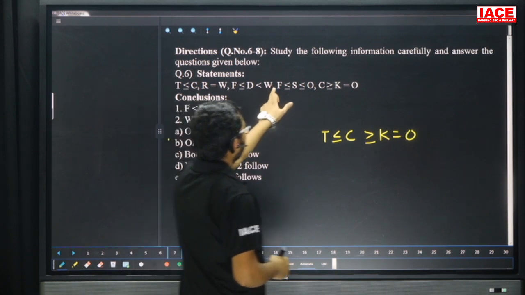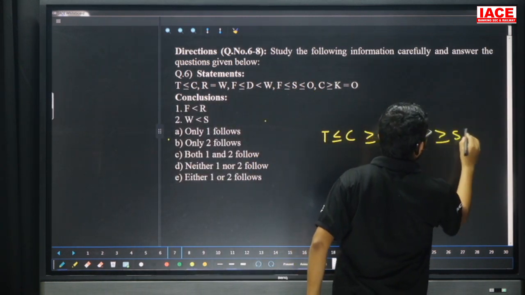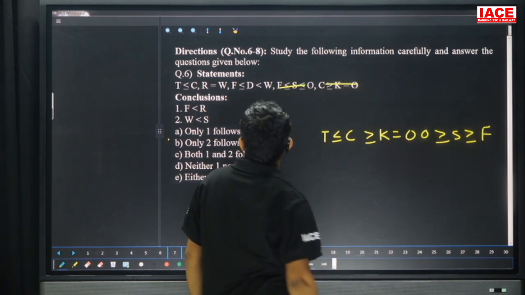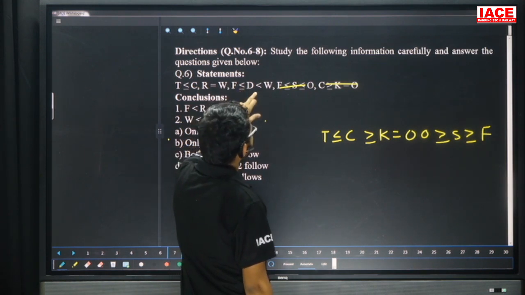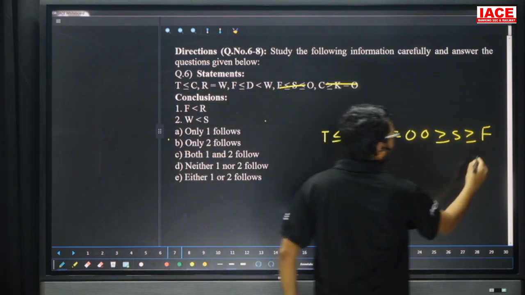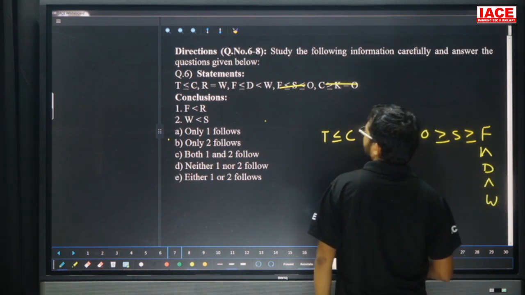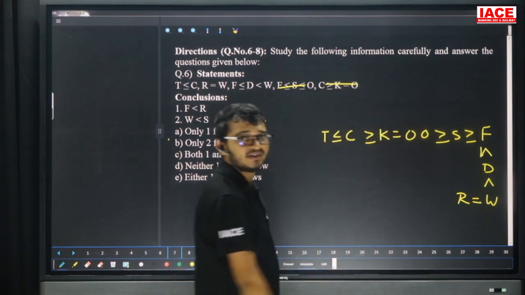Next one is F less than or equal to S. S less than or equal to O. O greater than or equal to S, greater than or equal to F. Next one is R equal to W, not completed. Next one is F less than or equal to D. Friends, F is less than or equal to D less than W. Next remaining is R equal to W. Yes, this is the given statement.